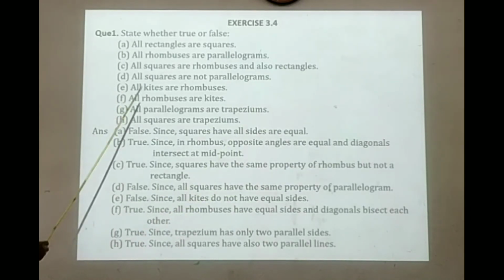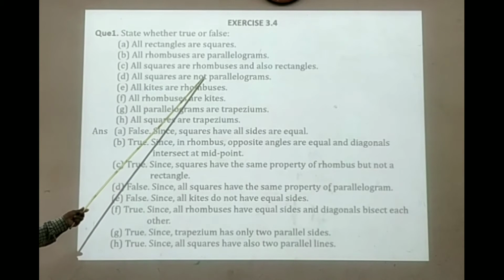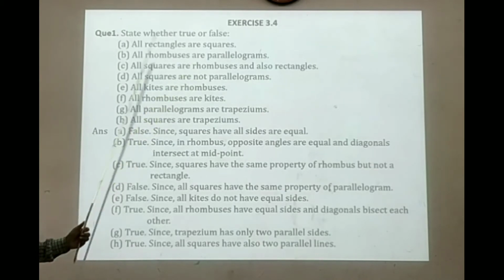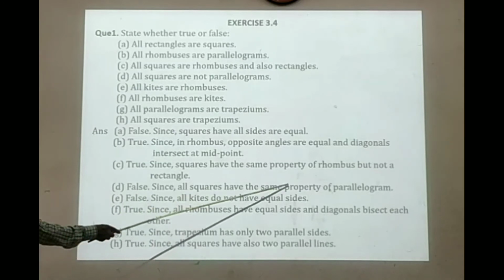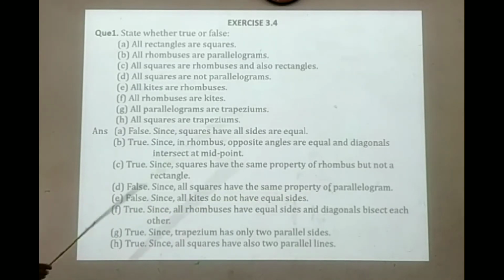Okay. Next, D. All squares are not parallelograms. That is not so. Yes, squares are parallelograms. That's why it is false. Since all squares have the same property of a parallelogram.